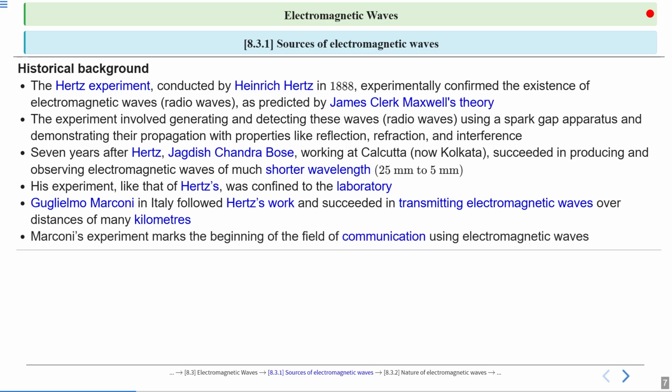Marconi's experiment marks the beginning of the field of communication using electromagnetic waves, communication using radio waves. Now we are using mobile phones, television, or other information, or Wi-Fi connections. These were started by Marconi's experiment.